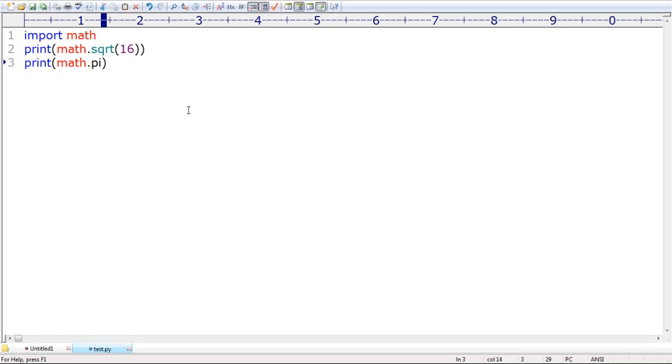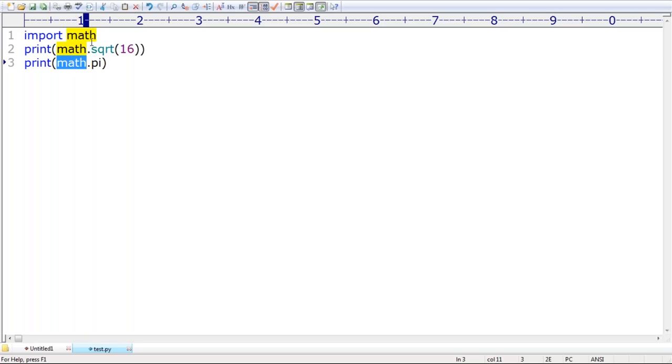Just observe that. Up to this it is clear. What is a module? A module contains several functions, several variables, several classes; itself is nothing but a module. So when you import the module, the functionality is automatically available by default. Now there is one small problem. We are importing math and then writing math dot sqrt.